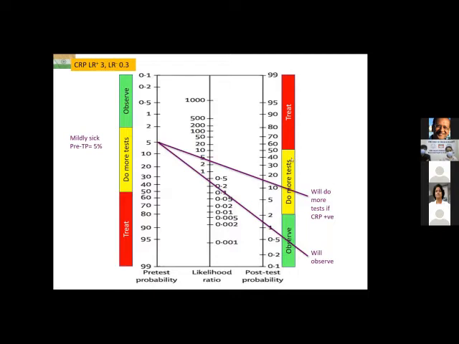That now still leaves me in a zone of uncertainty. I have to do more tests, even though the CRP is positive. Even though the CRP is positive, I'm still in a zone of uncertainty, somewhere between 2 to 50%, where I don't know whether I should definitely treat or definitely not treat. Whereas if the CRP was negative, see, if the lower purple line is now crossing 0.3 likelihood ratio, that crosses post-test probability at about 1.5%. 1.5% is below 2%. I am now reasonably sure that this patient does not have sepsis. I will simply observe. I will do no further testing.